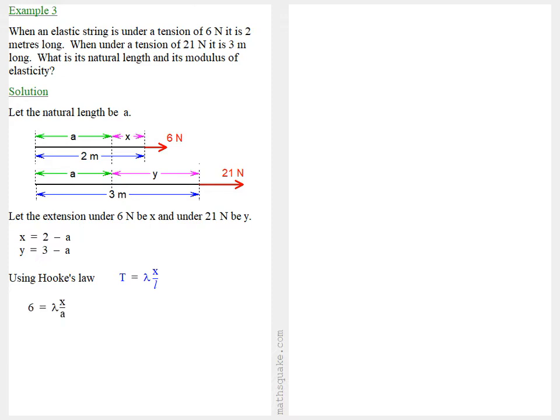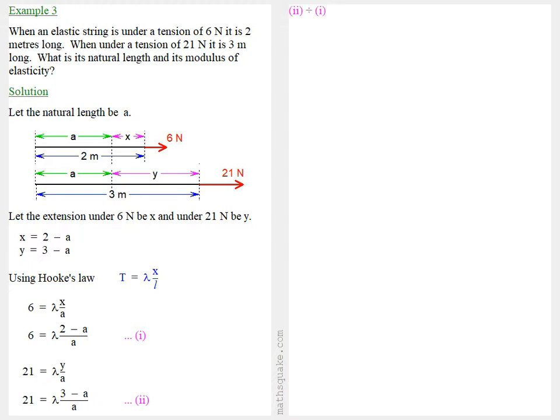Now, using Hooke's law, which is T equals lambda x over L, we have the tension 6 is equal to lambda x over a, which we can write as 6 equals lambda into 2 minus a over a. Now, when the tension is 21, we have 21 is equal to lambda y over a, or 21 equals lambda into 3 minus a all over a.